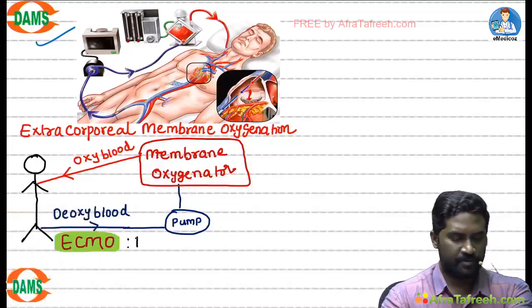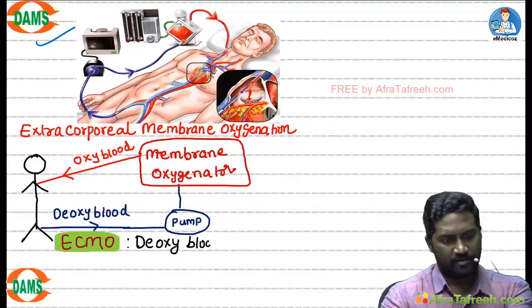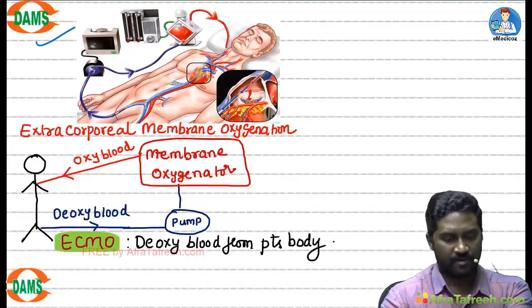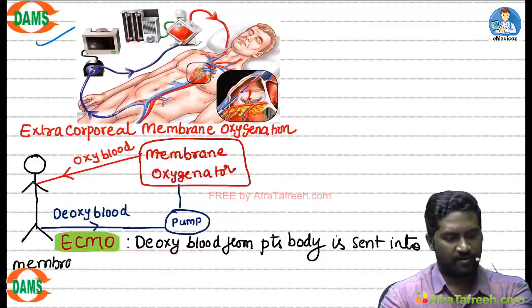So in ECMO, deoxygenated blood from the patient's body is sent into a device called a membrane oxygenator.